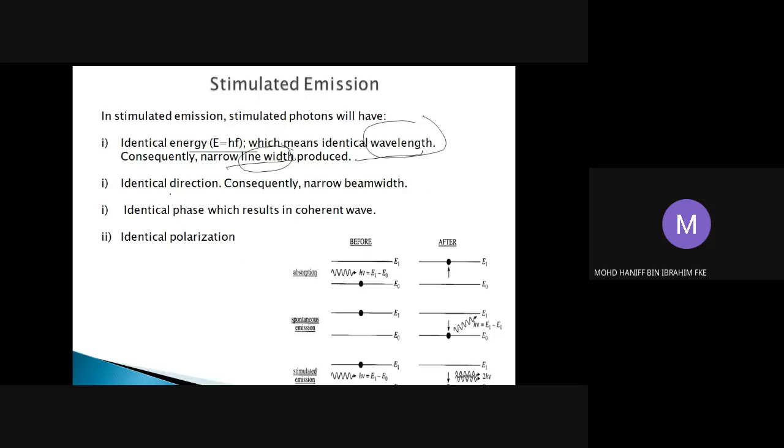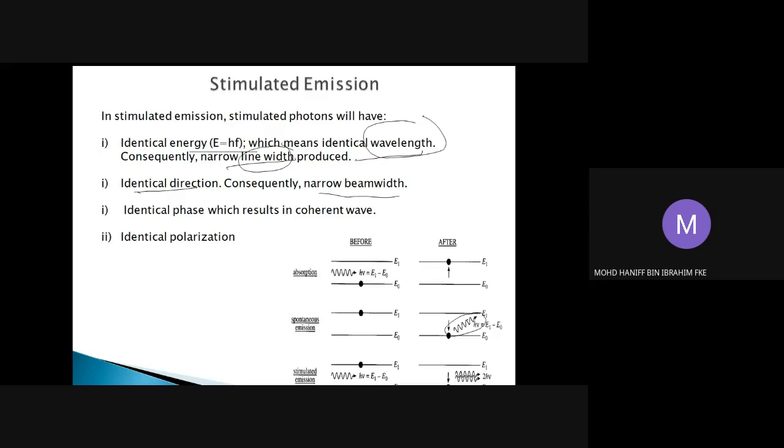The second case is that the photon will have identical direction, and as a result, we're going to have a narrow beam width. As opposed to spontaneous emission, if you look at this diagram, the direction of the photon emission is said to be random.